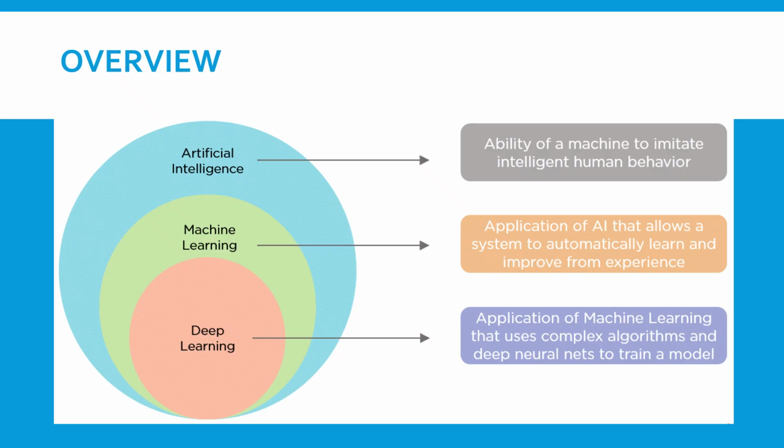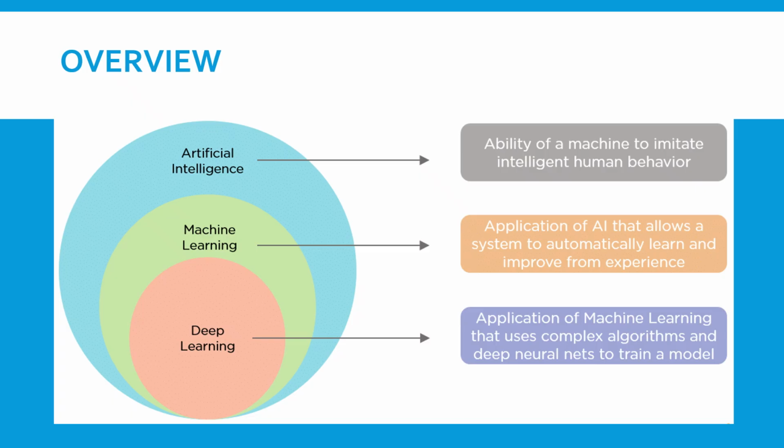In this image you can see an overview coming from artificial intelligence, which is a broader field. It is the ability for a machine to imitate intelligent human behavior, and machine learning is a subset of artificial intelligence. Basically, in machine learning we have a set of algorithms, and with proper data it is trained and made to learn and improve from experience.